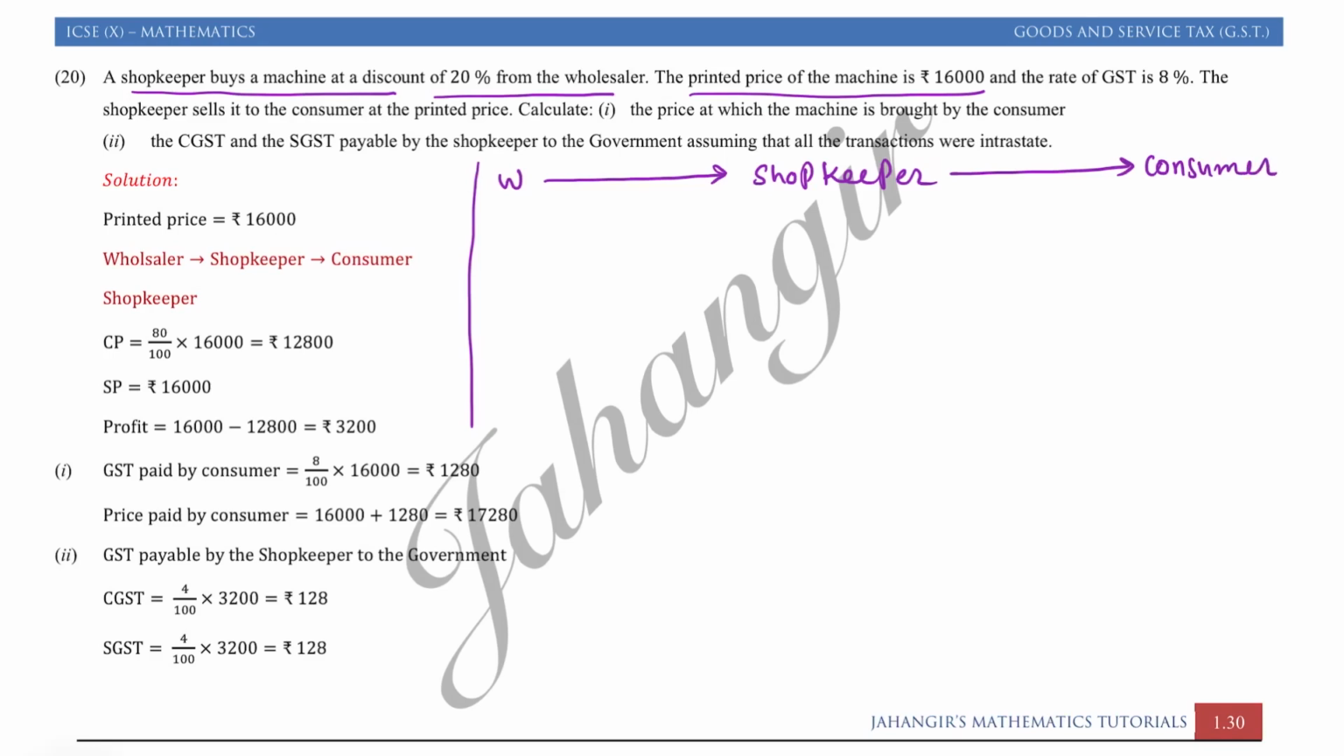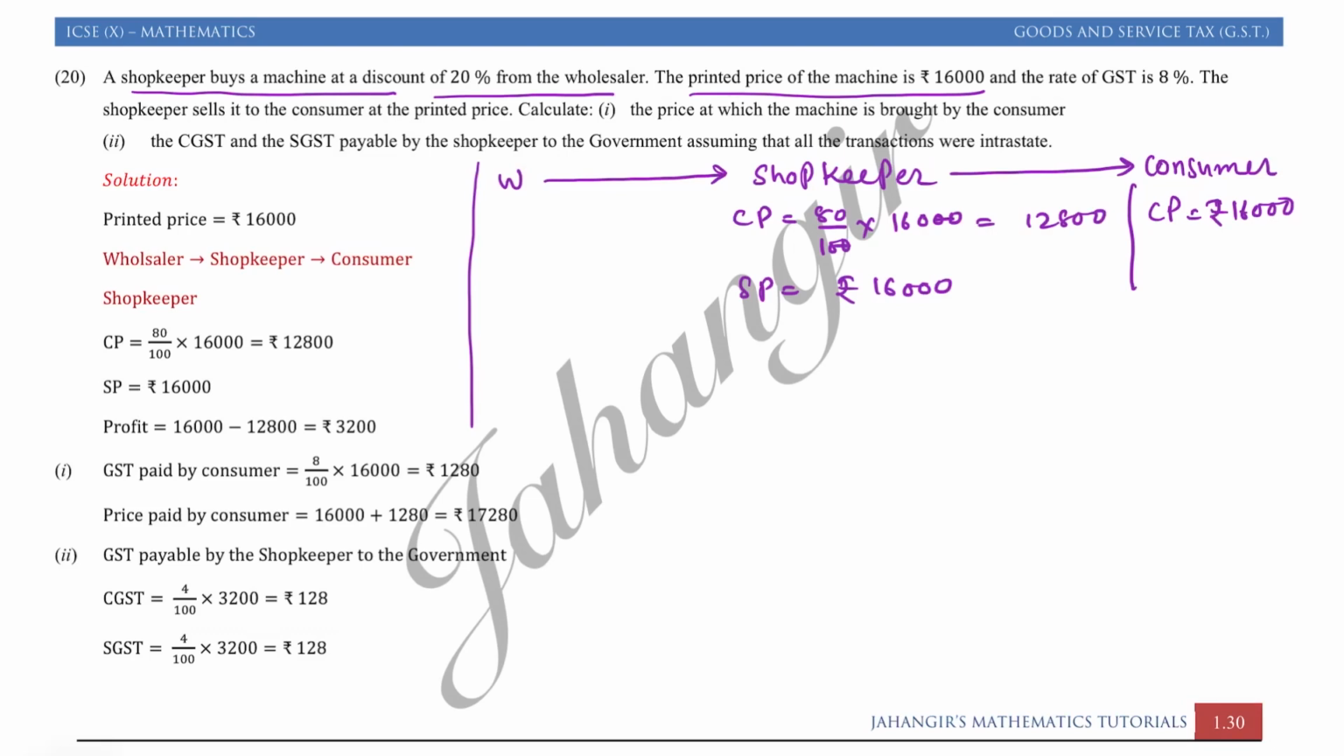So the shopkeeper buys a machine at a discount of 20% on 16,000. So we can say 100 minus 20 is 80 into 16,000. 0 cancel. 16 into 8, that is 12,800. इसका SP is on the printed price, that is rupees 16,000. So the customer's buying price is rupees 16,000. So here we got all the information.